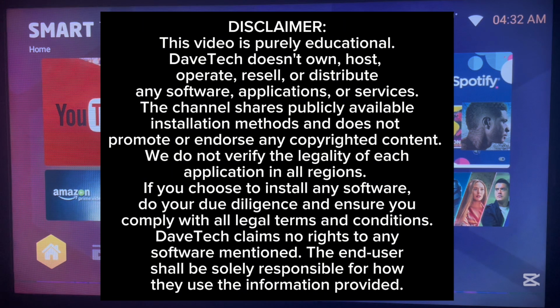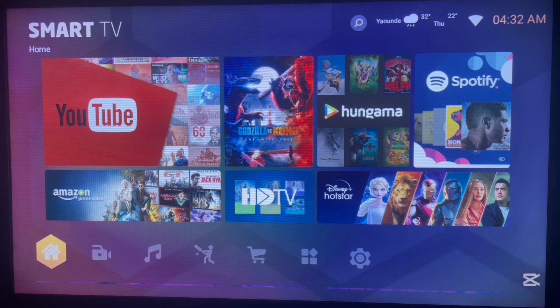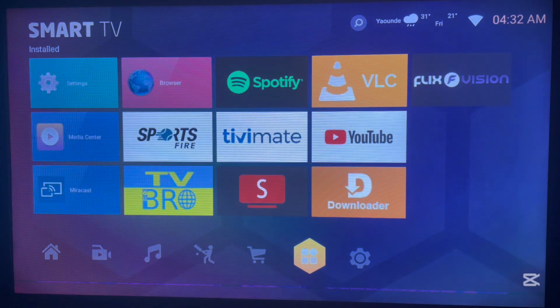So as I said earlier, I want to show you 5 top applications you should have on your Android TV. These applications will make up streaming applications, players, live sports and the rest. So just watch right up to the end of the video to see all the applications I'm about to show you and also how to install them. So to start, here are the applications you should have on your Android TV.